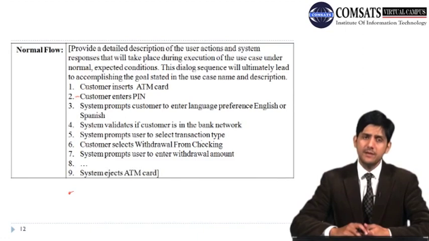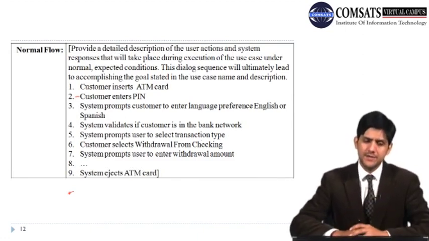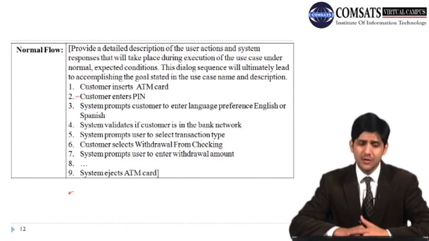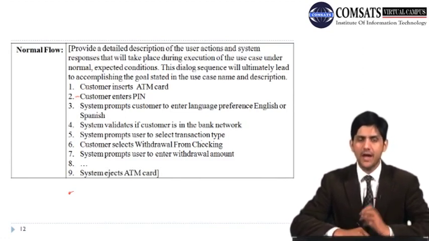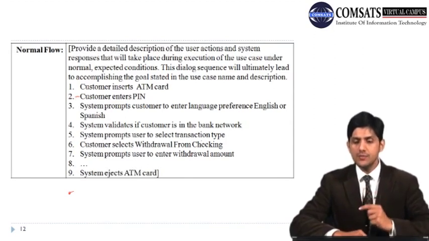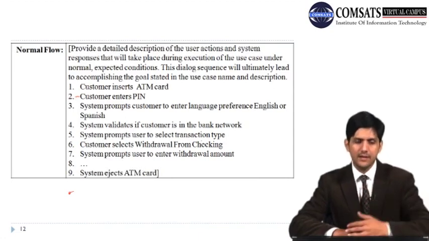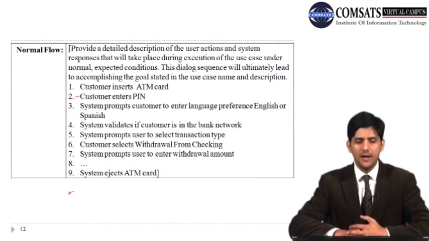The next section in a use case text is the normal flow. What does the normal flow tell us? It provides a detailed description of the user actions and the system responses that will take place during execution of the use case under normal expected conditions. This dialog sequence will ultimately lead to accomplishing the goal stated in the use case name and the description. So let's look at the normal flow of events in this withdraw cash use case.